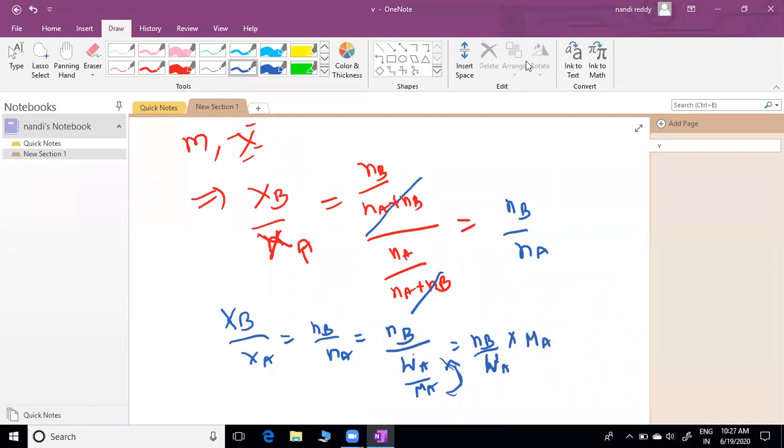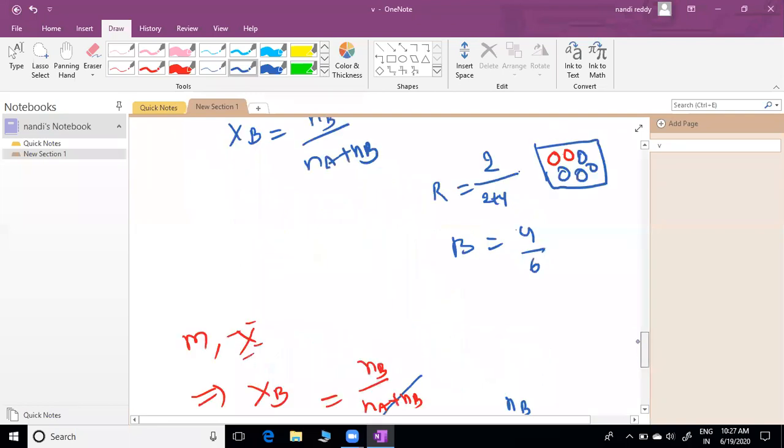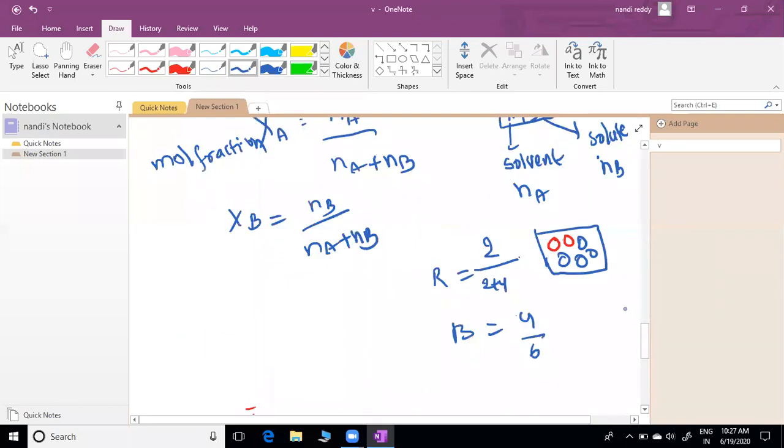Doubt? Any doubt here? This is the mole fraction I gave simply.